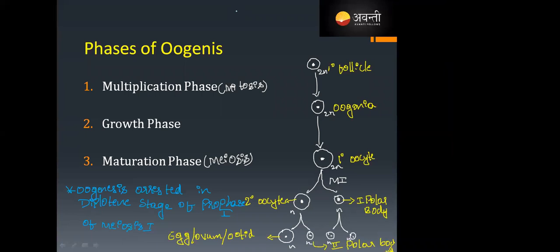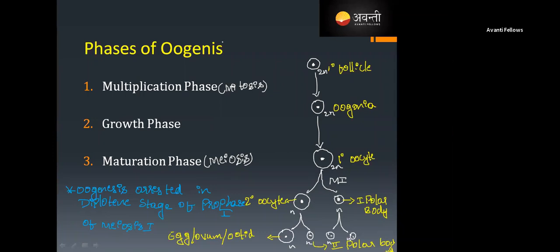Kiran, last point. Okay. See, the secondary oocyte is not going to divide if there is no sperm. Okay, we agree. But at which stage is it going to stop its division? It is going to stop its division at the diplotene stage itself. Once the sperm enters, only then does the division continue, and finally 4 daughter cells will come, and out of the 4 daughter cells, 1 is an egg.